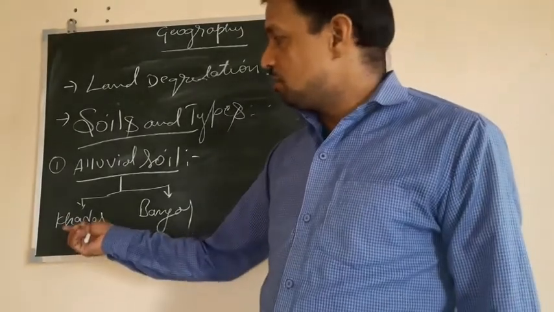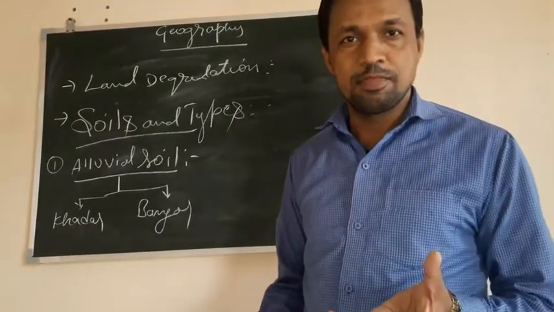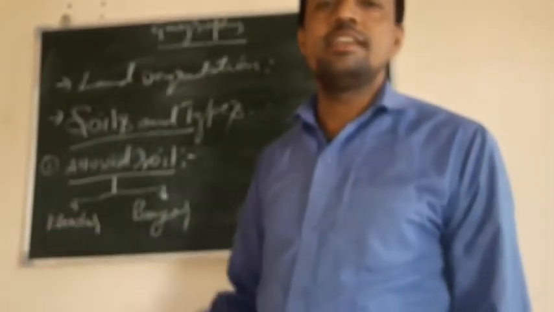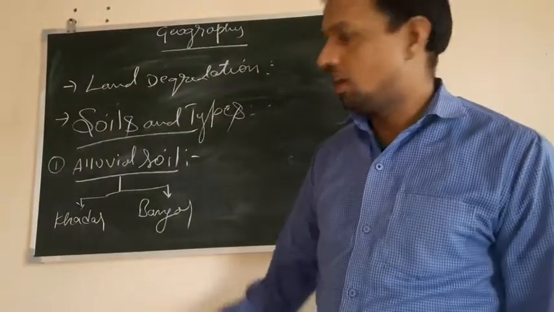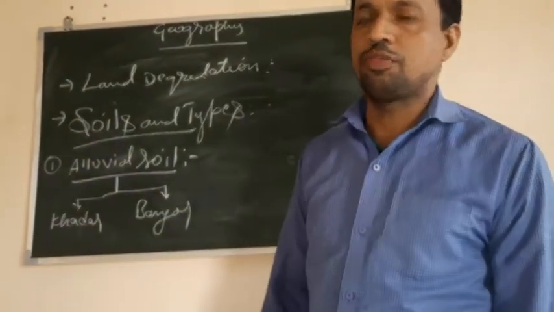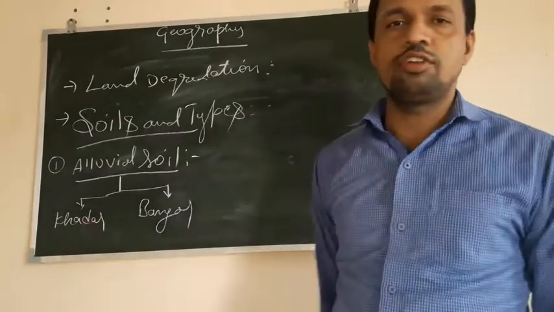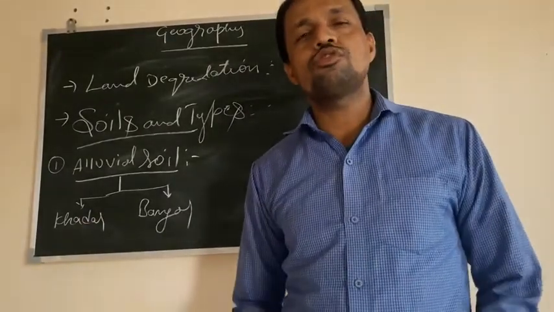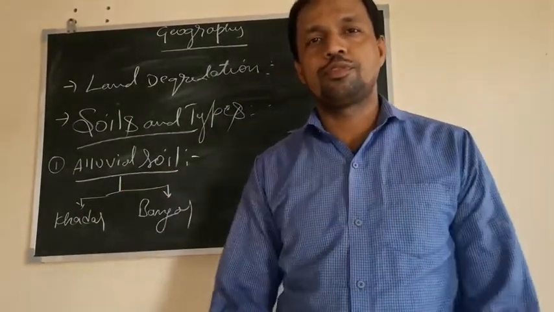It is a mixture of various soils, because of which it is very fertile. It contains lime and potash, which is ideal for the cultivation of crops. In Khadar soil, we can cultivate almost all varieties of crops.